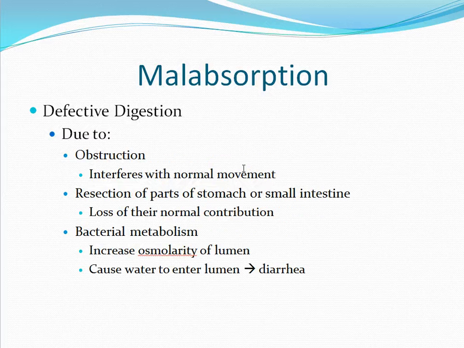It may be due to obstruction. This will interfere with the normal intestinal movement. It could be due to resection of a portion of the stomach or small intestines. This results in a loss of their normal contribution to digestion. And finally, it could be due to bacterial metabolism. This will cause an increase in the osmolarity of the lumen, causing water to enter, and this will produce diarrhea.